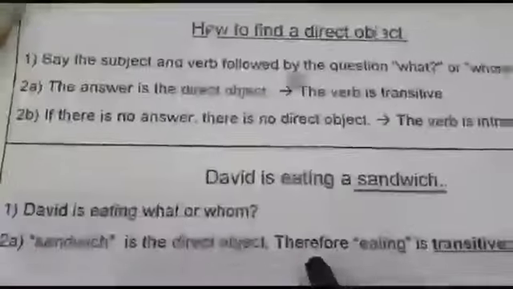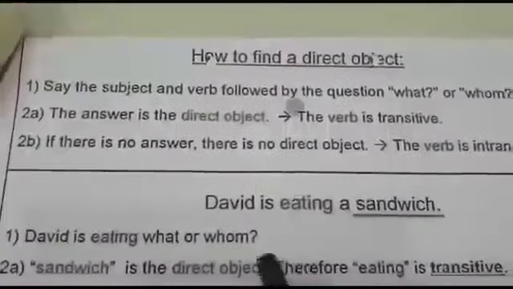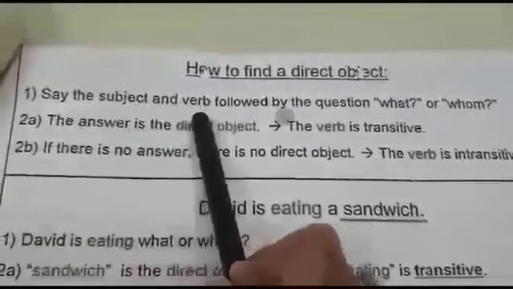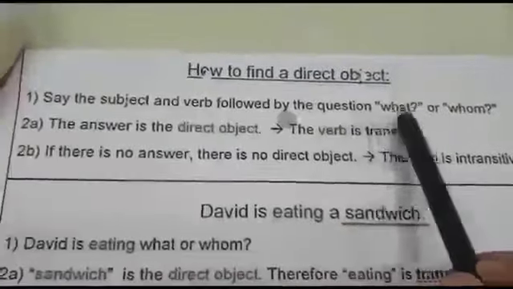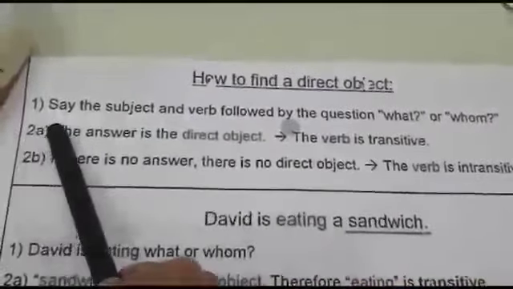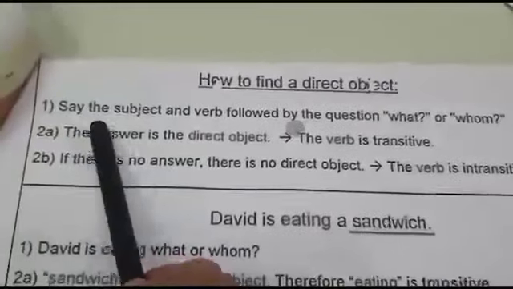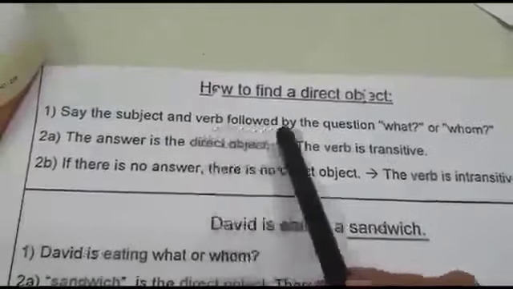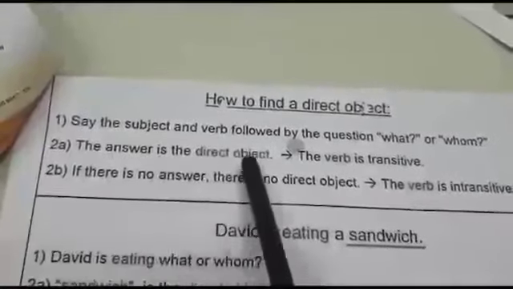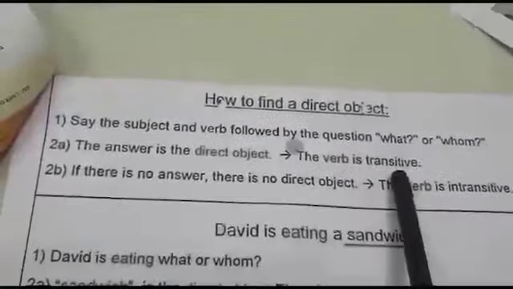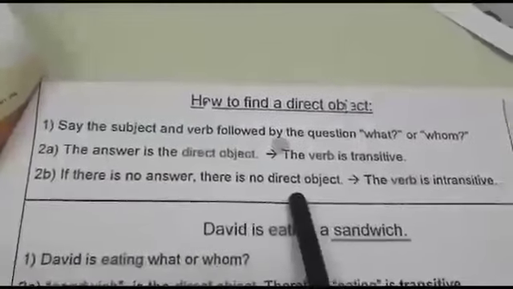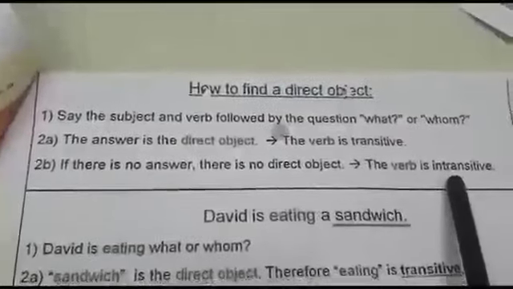Let's now learn how to find a direct object. To find the direct object, we say the subject and the verb followed by the question what or whom. If the answer is a direct object, the verb is transitive. And if there is no answer, then there is no direct object and the verb is intransitive.